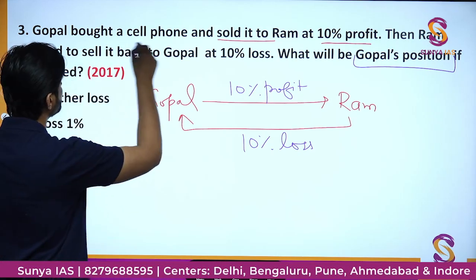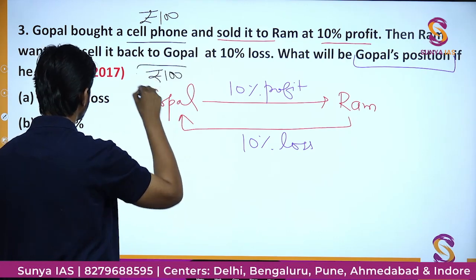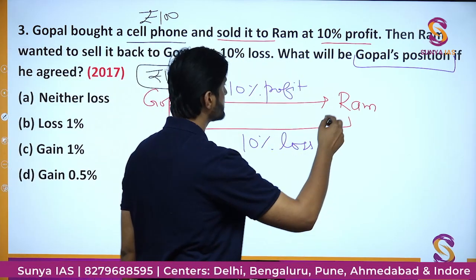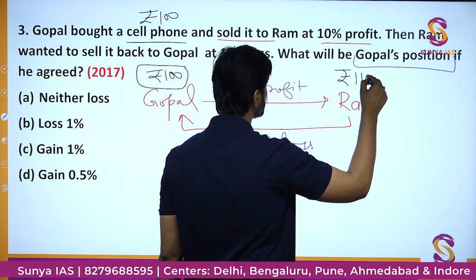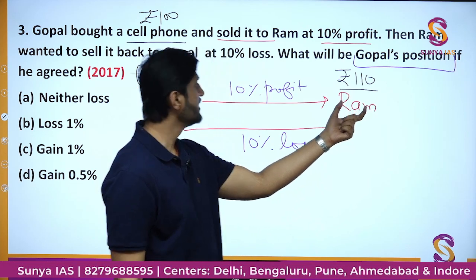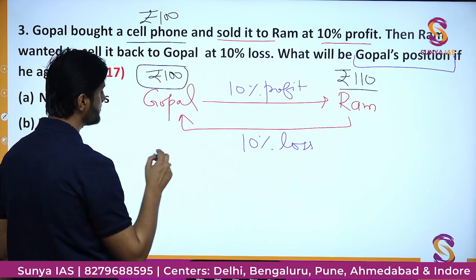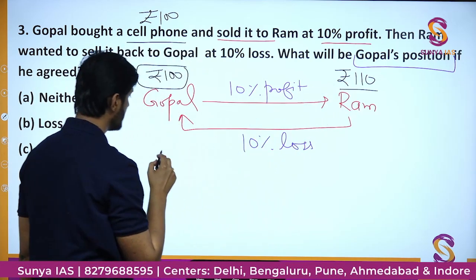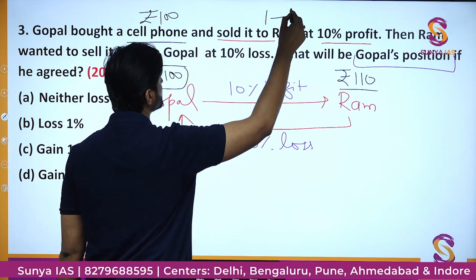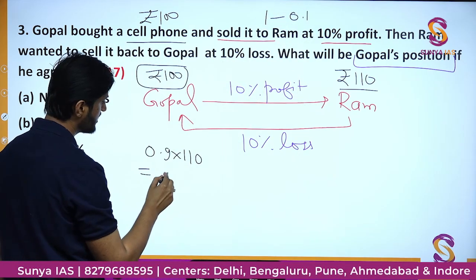Okay, so suppose the price of the cell phone was rupees 100 at which Gopal bought. So Gopal paid rupees 100 to get the cell phone. Then by selling it at 10% profit, the price Ram paid was rupees 110, right? And now Ram had to sell it at 10% loss. So again Gopal will get the phone at how much? Since there is 10% loss, I will multiply this cost price with 0.9. And if you ask why 0.9, it is nothing but 1 minus 10%. 10% can also be written like that. Okay, so this price is nothing but 99 rupees.